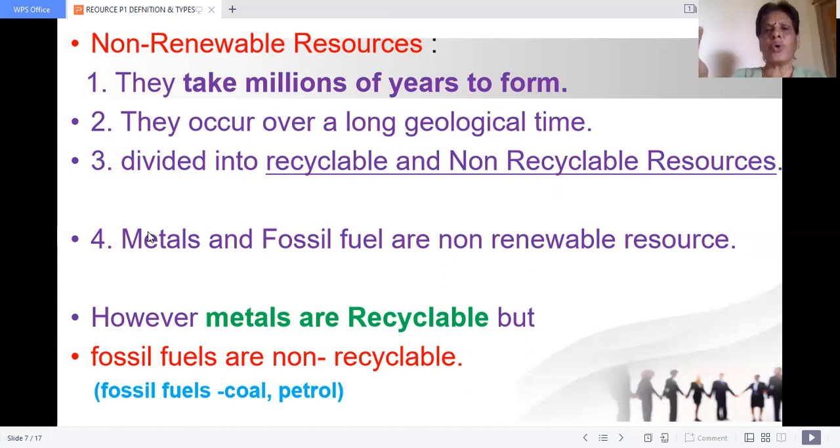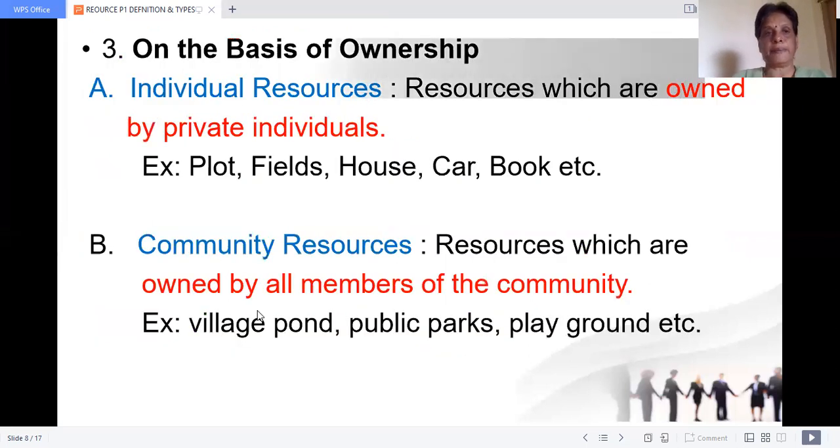Can you recycle coal and petrol? Once it is over, that's all. It will become evaporated. You cannot make use of it. You cannot recycle it. So metals are recyclable. Fossil fuels are not recyclable.